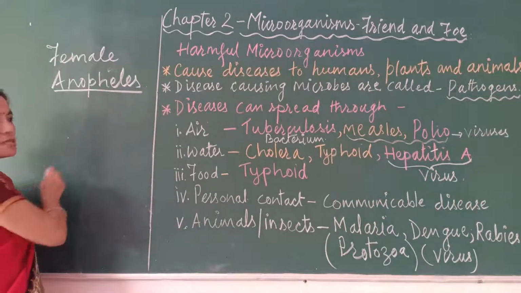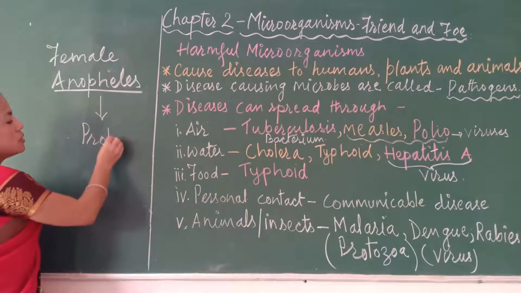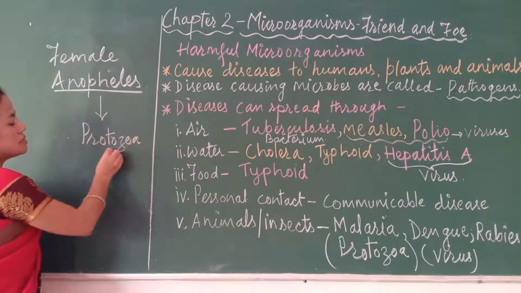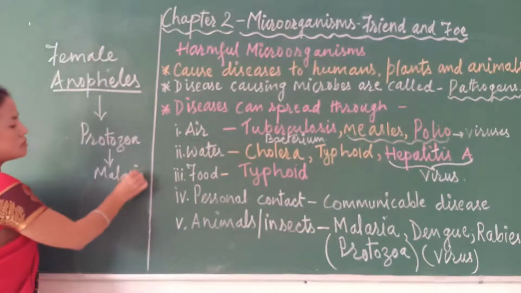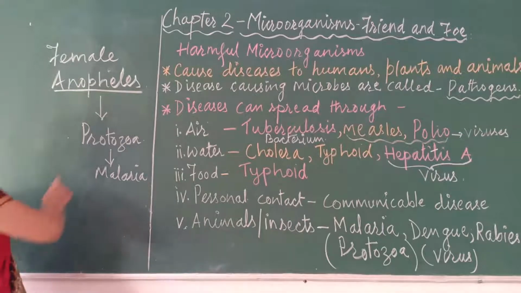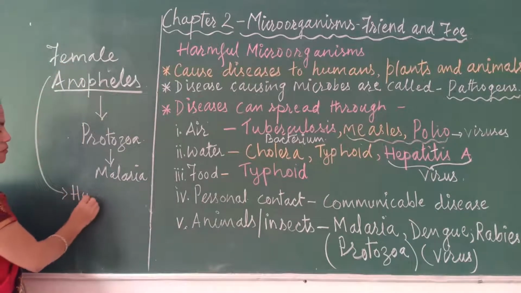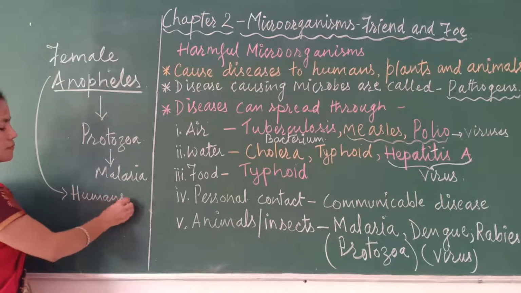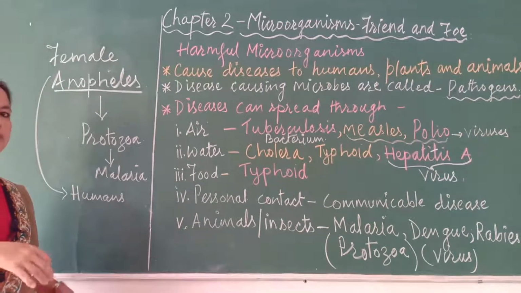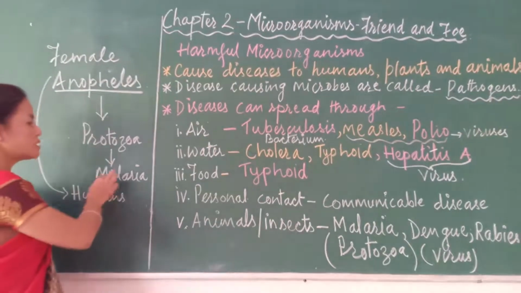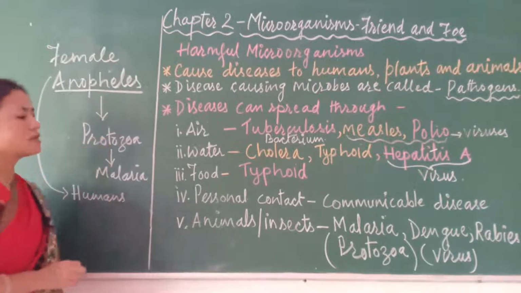This Anopheles mosquito carries the protozoa which causes malaria, and it will be transferred by this female Anopheles mosquito to human beings. When these mosquitoes bite a healthy human being, they will also inject these malaria causing protozoa into our blood, and we fall sick with the disease malaria.